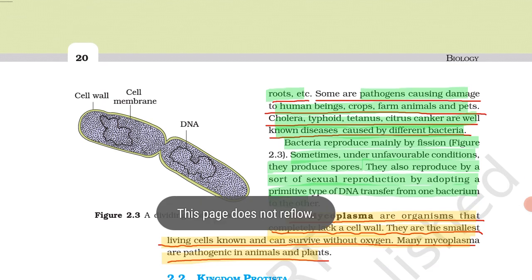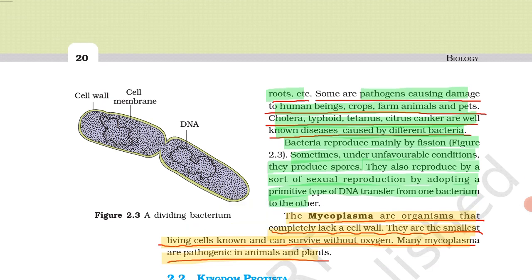Some are pathogens causing damage to human beings, crops, farm animals and pets. Cholera, typhoid, tetanus and citrus canker are well-known diseases caused by different bacteria.